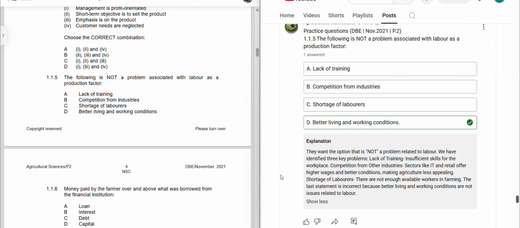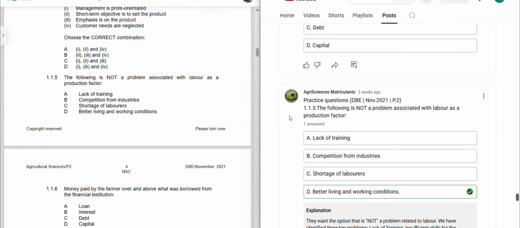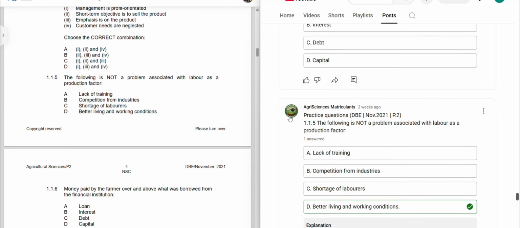So shortage of laborers, meaning there are not enough available workers that have the necessary skills for farming, or that are interested in farming. Yeah. The last statement is incorrect, because better living and working conditions are not issues related to labor. So that is incorrect. Wrong answer. And they want the one that is not a problem. So take it. It's not a problem.